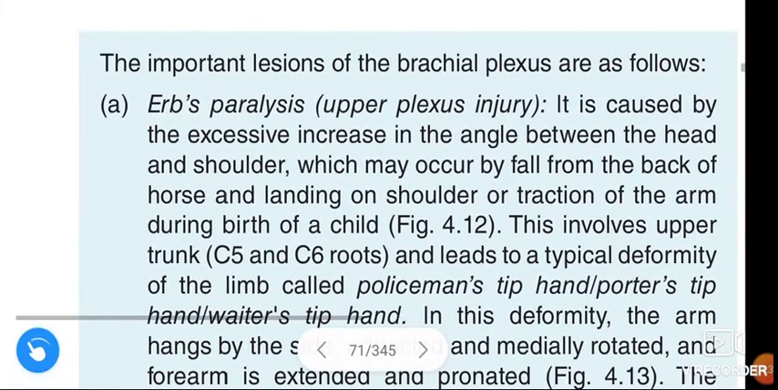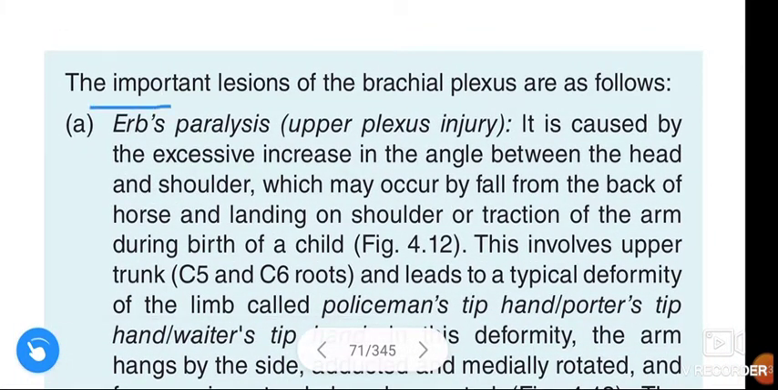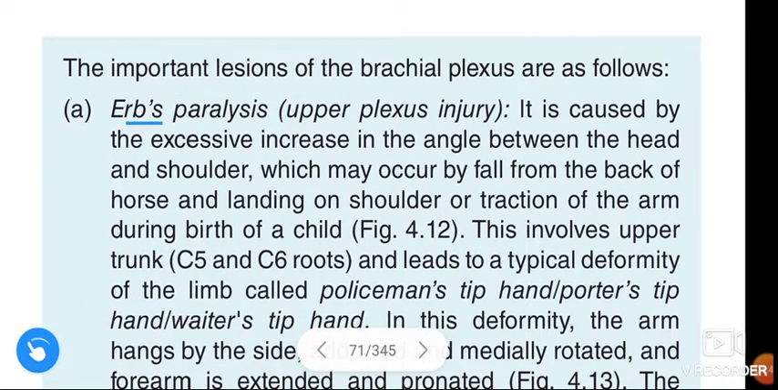Coming to the topic, Erb's paralysis. The important lesions of the brachial plexus are as follows. We are talking about Erb's paralysis. It is also called upper plexus injury. It is caused by the excessive increase in the angle between the head and the shoulder, which may occur by a fall from the back of a horse and landing on the shoulder, or traction of the arm during birth of the child.